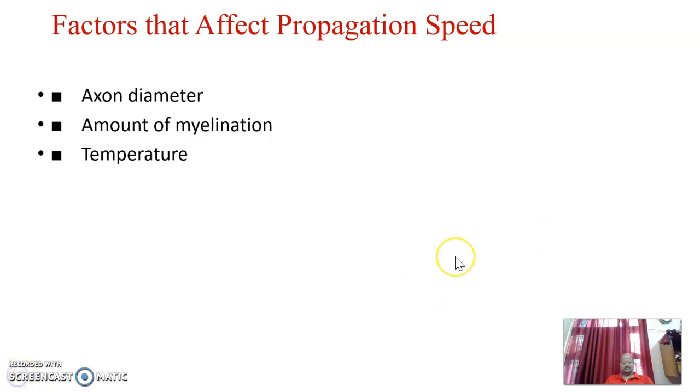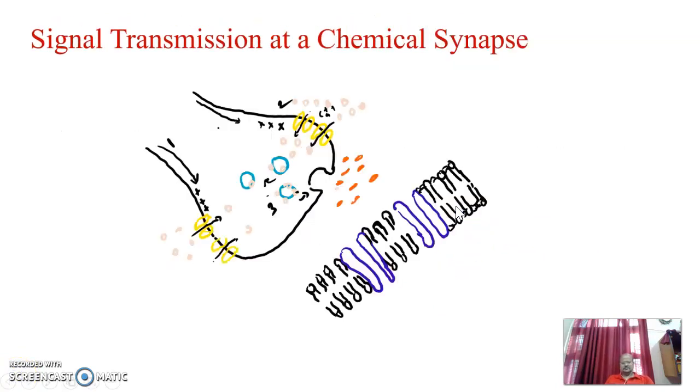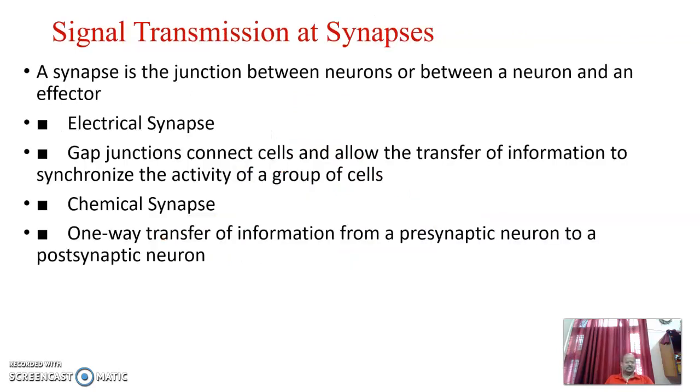Next topic of the day is the synapse. Synapses are basically the junctions where the information passes from one axon to another axon, axon to muscles, or axon to glands.